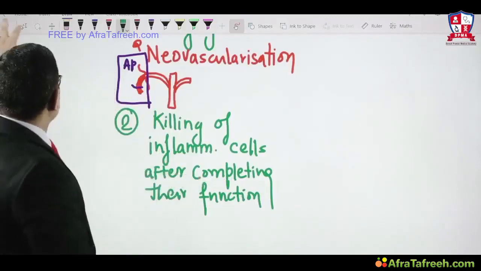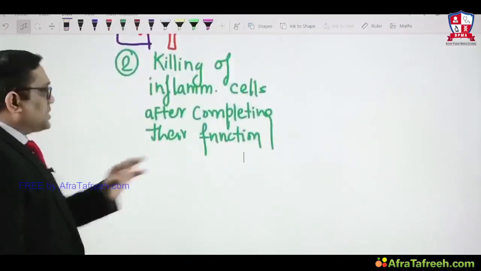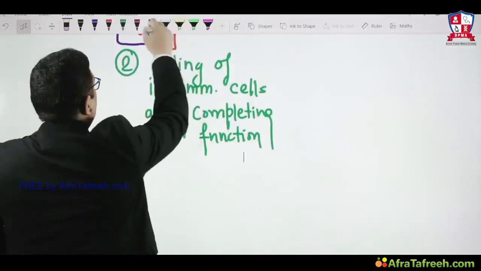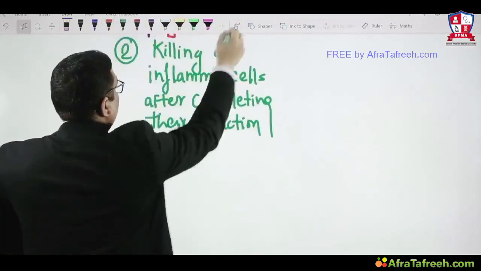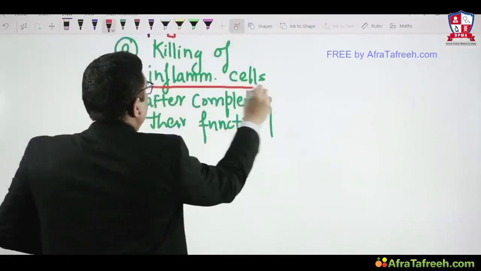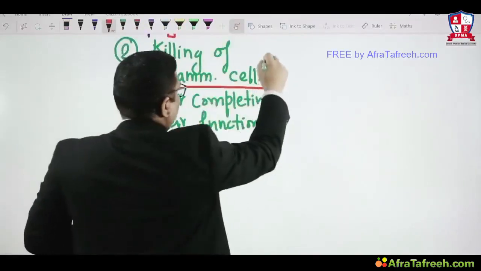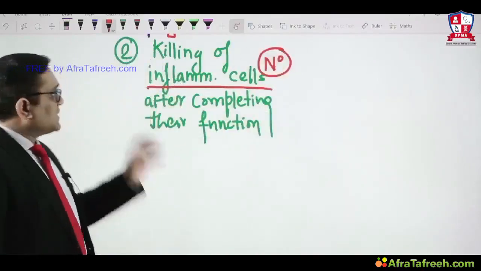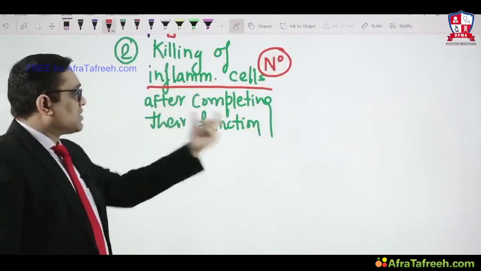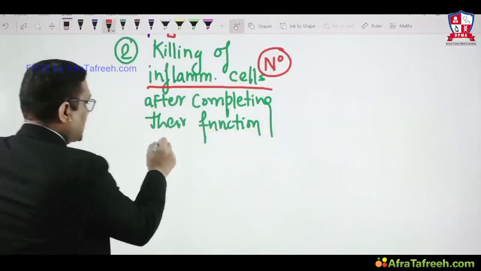See, what I want to say, I wanted to explain you with some important concept. First thing, what are the inflammatory cells we know? So I'm just giving you one example of a neutrophil, right? As I said, killing of the inflammatory cells after completion of their function. So just take one example.